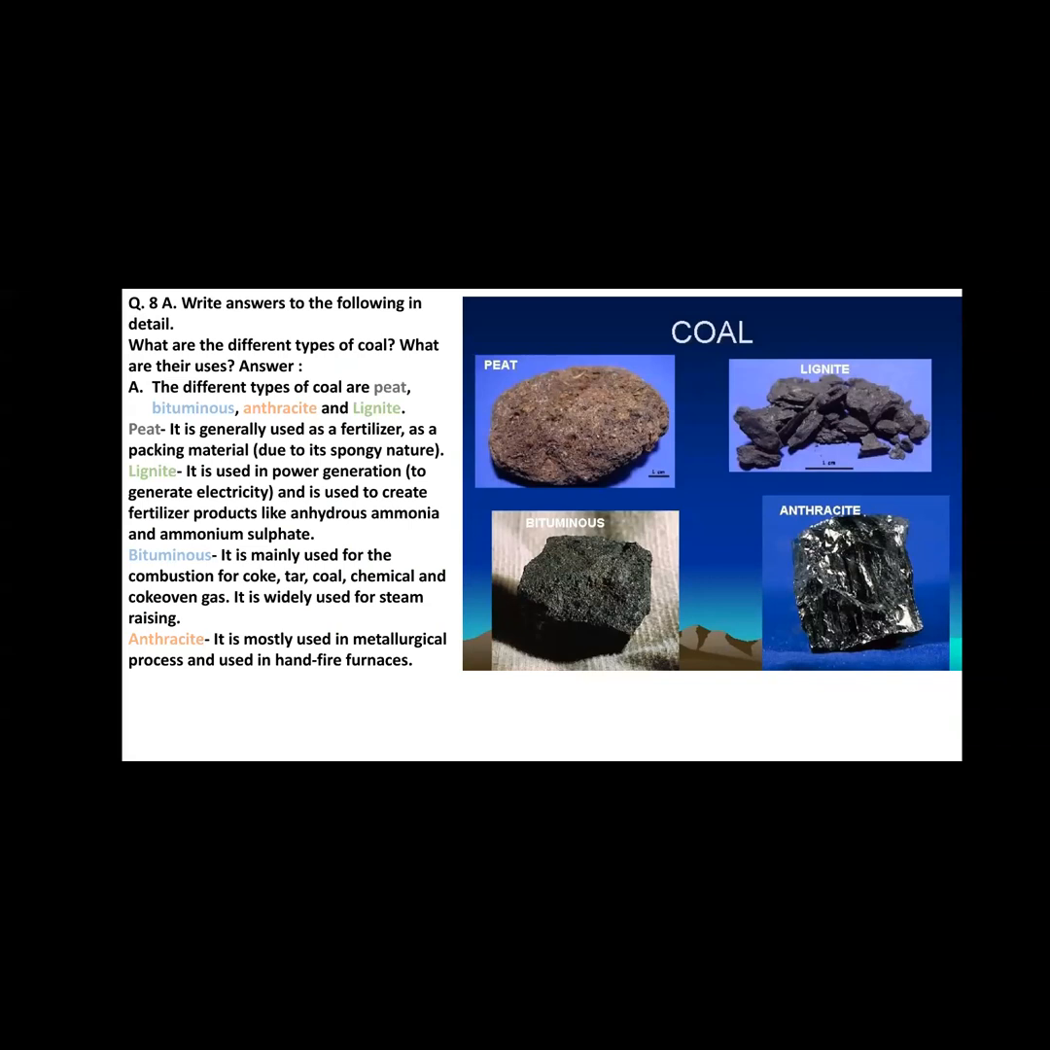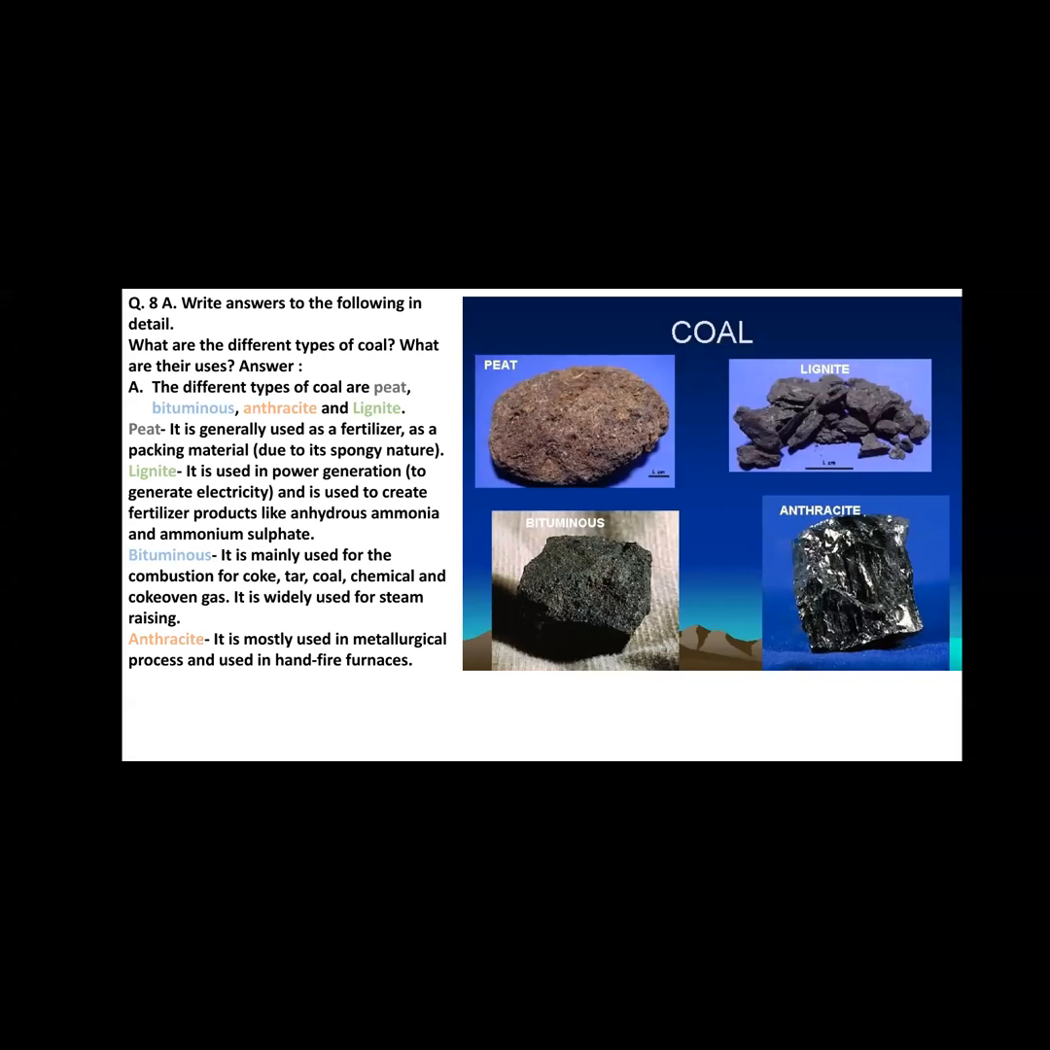Now, what is peat? Peat is generally used as a fertilizer and as a packing material due to its spongy nature. The peat is spongy and therefore it is used as a fertilizer. Another type of coal is lignite. It is used in power generation and to create fertilizer products like anhydrous ammonia and ammonium sulfate.